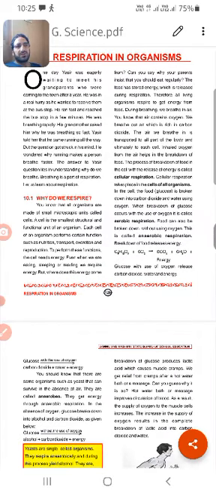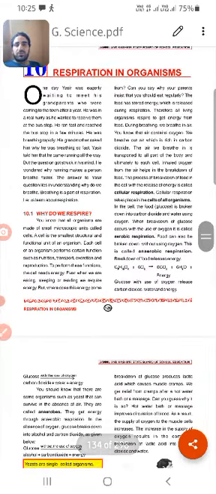We have already studied in the sixth class, in the very first chapter, why do we take food? The question number one of chapter number one of class 6. Why do we take food? The answer is we take food to get energy for the daily processes of life.